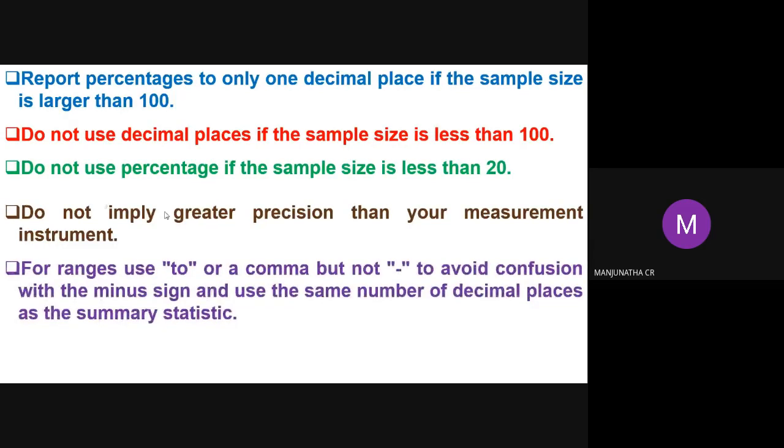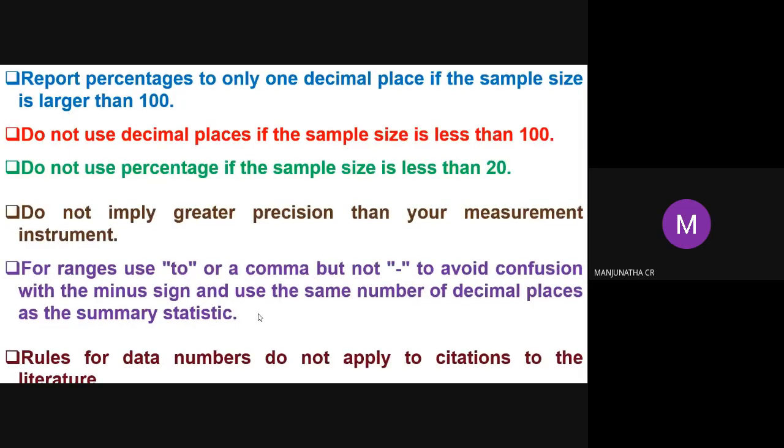Next, for ranges use "to" or a comma, but not a dash, to avoid confusion with the minus sign, and use the same number of decimal places as the summary statistics. Rules for data numbers do not apply to citations to the literature.